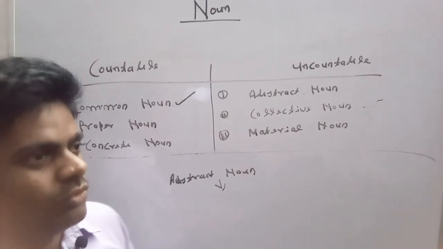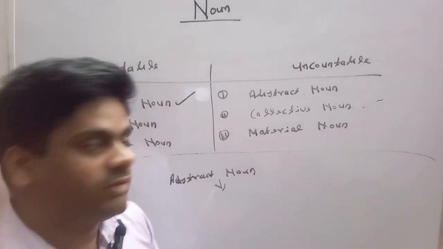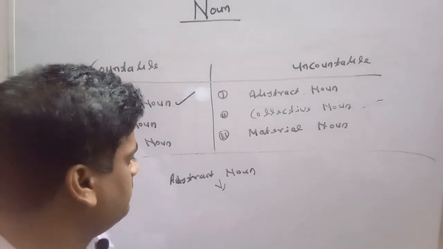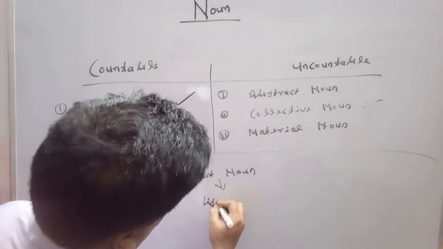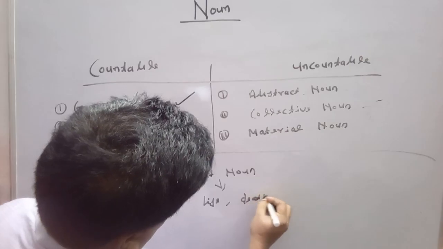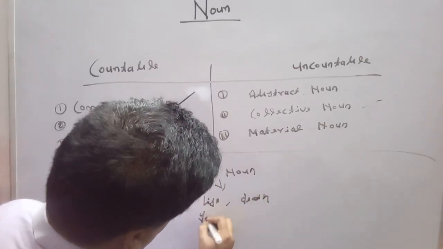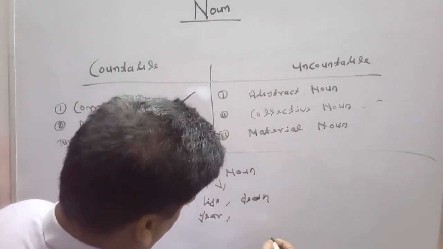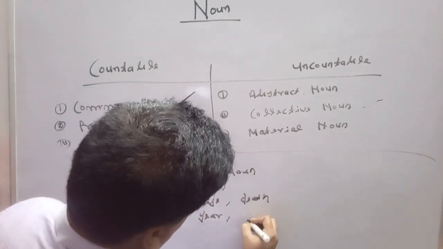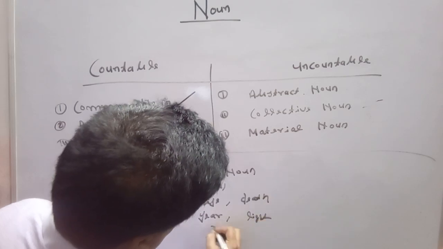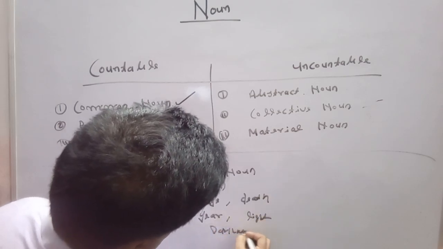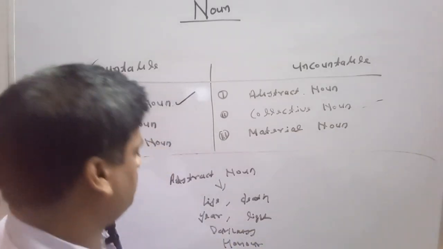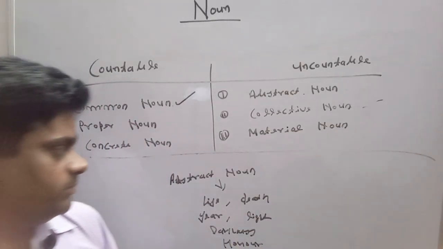All those names where our five senses stop working, such as life, death, fear, light, darkness, honor. These are the abstract nouns.